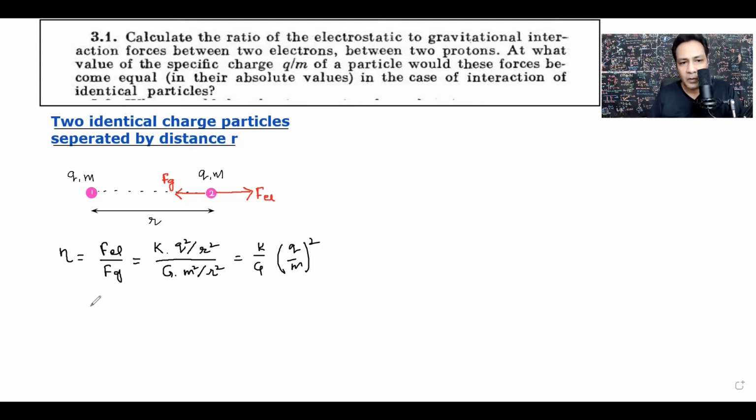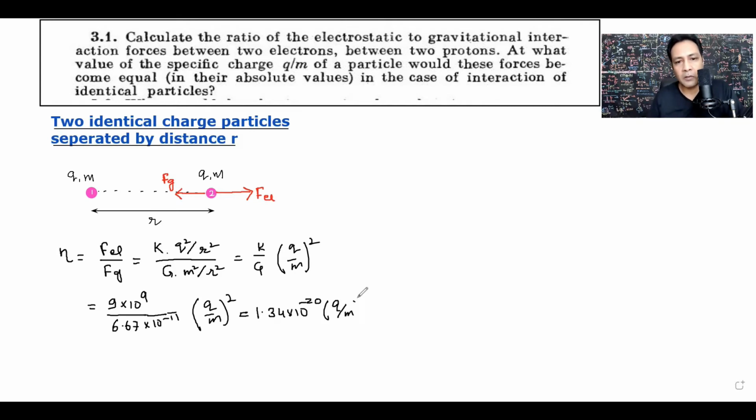And we can put the numerical values. The numerical value of k is 9 into 10 to the power 9 in MKS units, and the numerical value of G is 6.67 into 10 to the power minus 11, multiplied by q by m whole square. This is equal to 1.34 into 10 to the power minus 20 multiplied by q by m whole square.